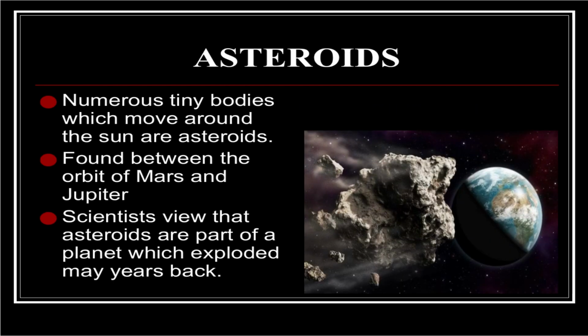Numerous tiny bodies which move around the Sun are asteroids. They are found between the orbits of Mars and Jupiter. Where are these asteroids found? Between the orbits of Mars and Jupiter. Scientists view that asteroids are parts of a planet which exploded many years back.